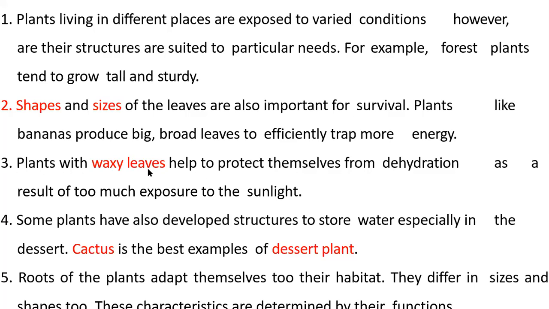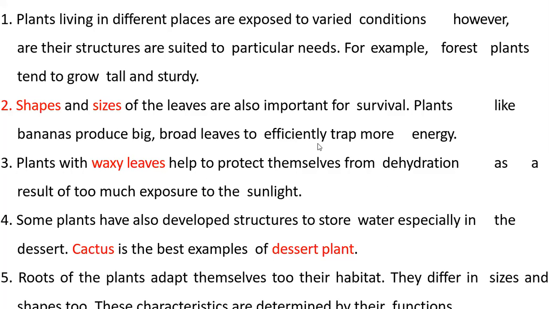Dehydrate means, when we do not drink water, we become dehydrated. Dehydration means the amount of water is less inside the body. These are some adaptation modifications.